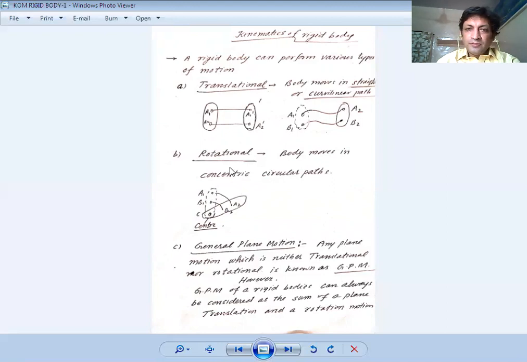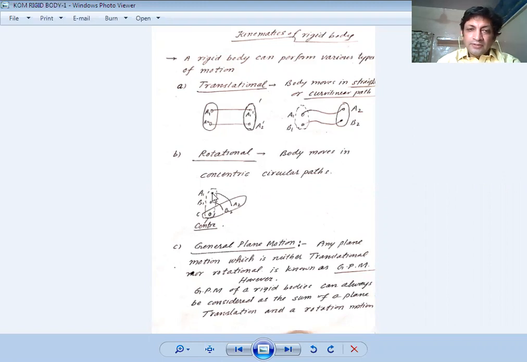As you know, rotational motion means the body is moving about a fixed point, a fixed center. So if the velocity is r into omega, the velocity of B1 will be rB into omega, and at A it will be rA into omega.